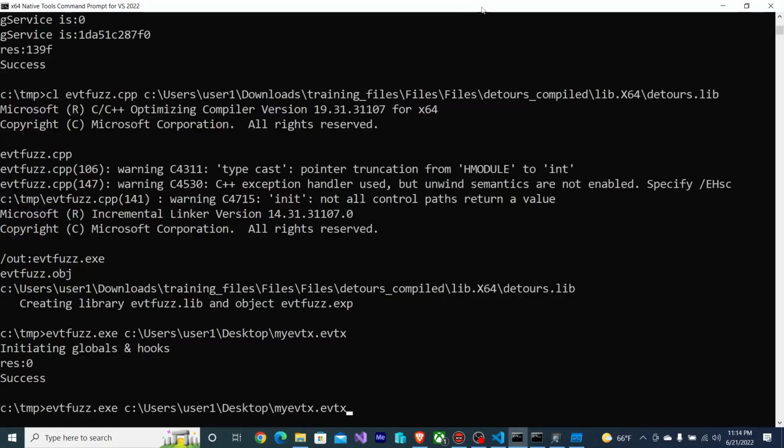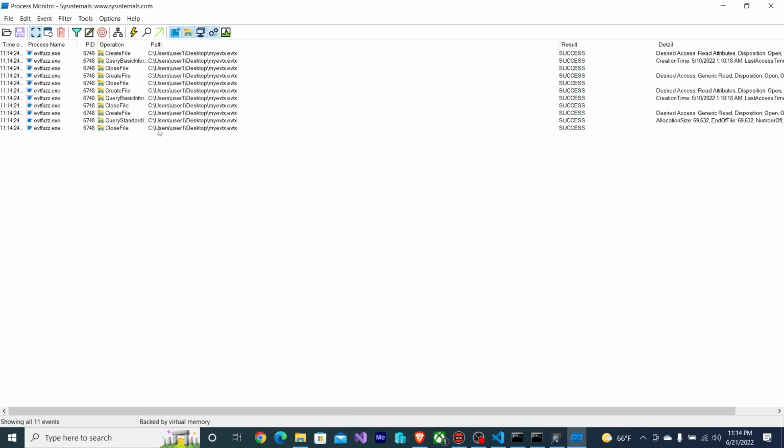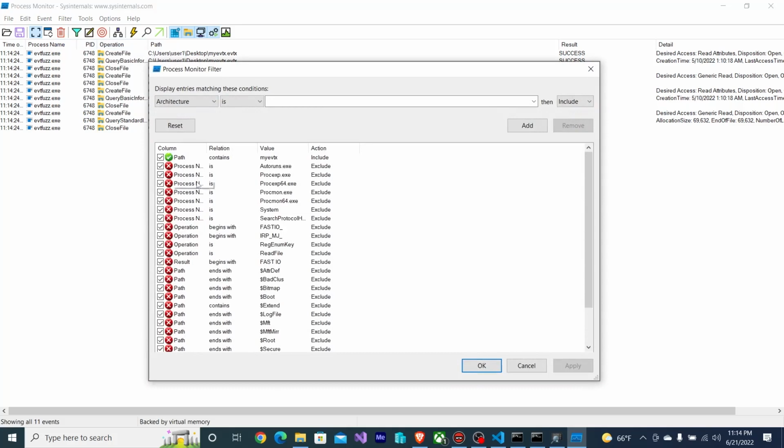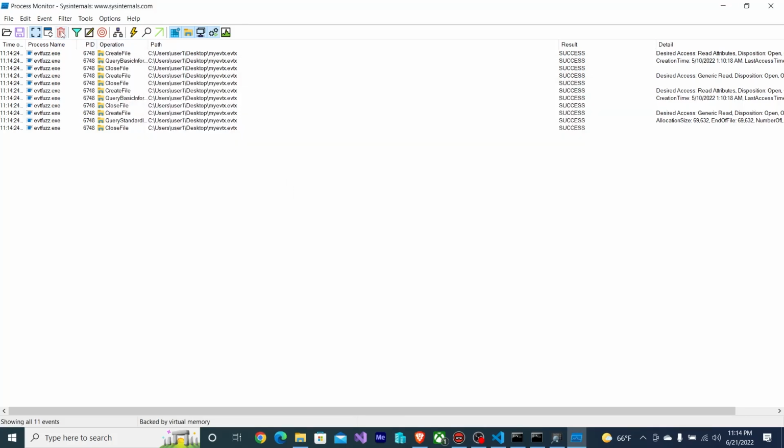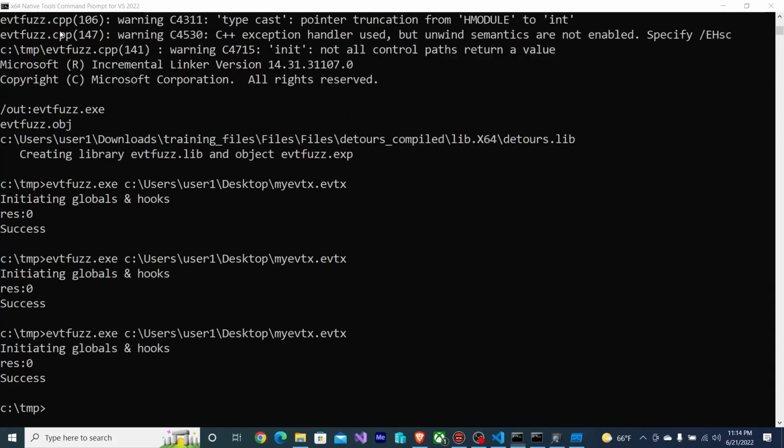Let's run the code again. And ooh, do I have read files filtered out? Yes, I do. Let me fix that up, and let me run that again.